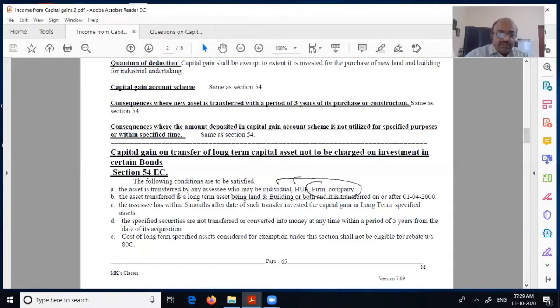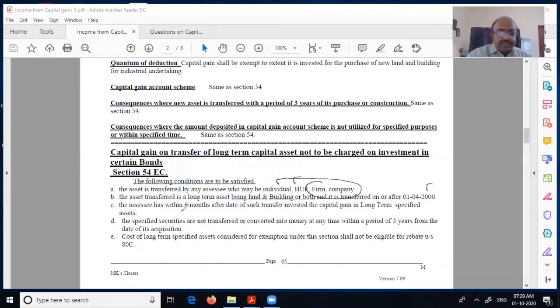The asset transferred is a long-term capital asset, being land, or building, or both, and is transferred on or after 1/4/2000. What they have done is, earlier it was available for any asset, but now they have restricted it to land and building or both.